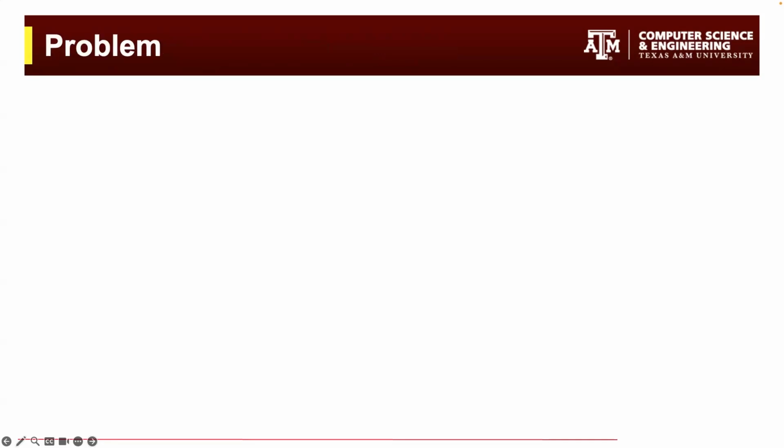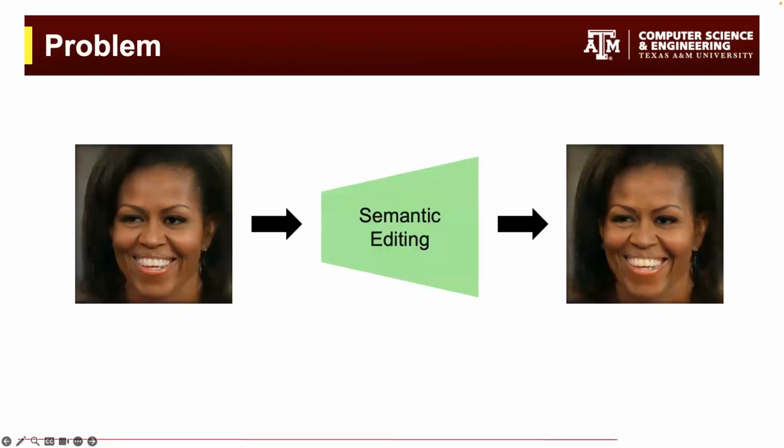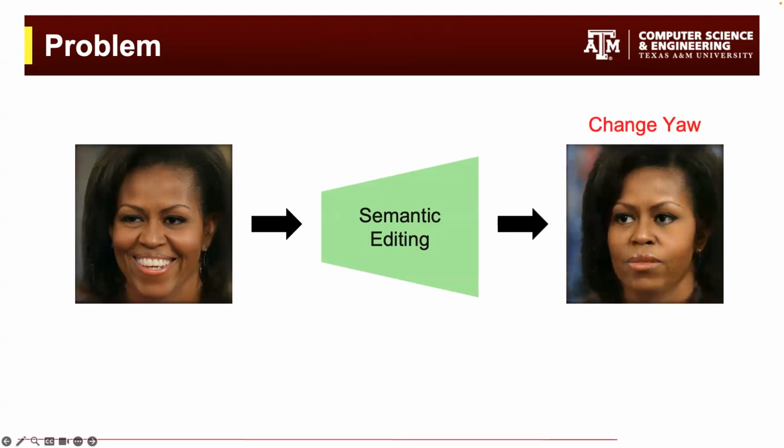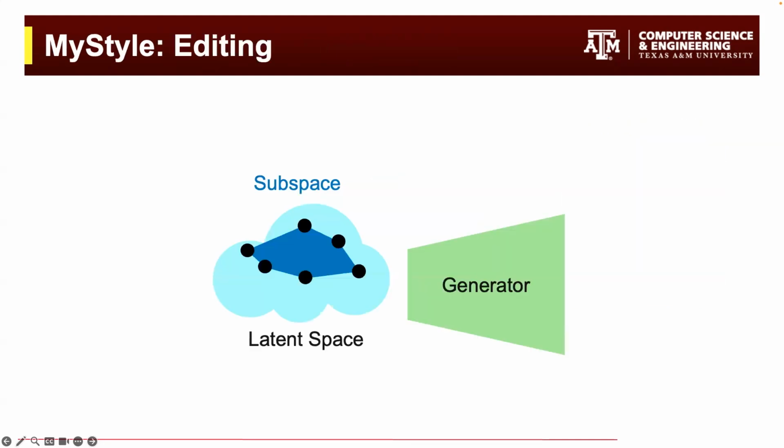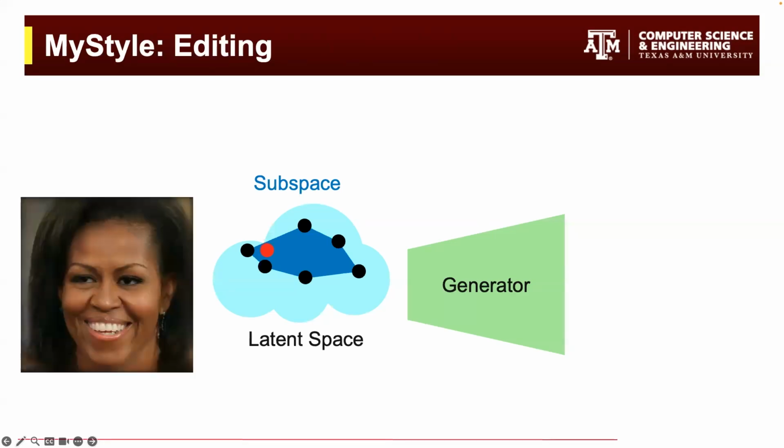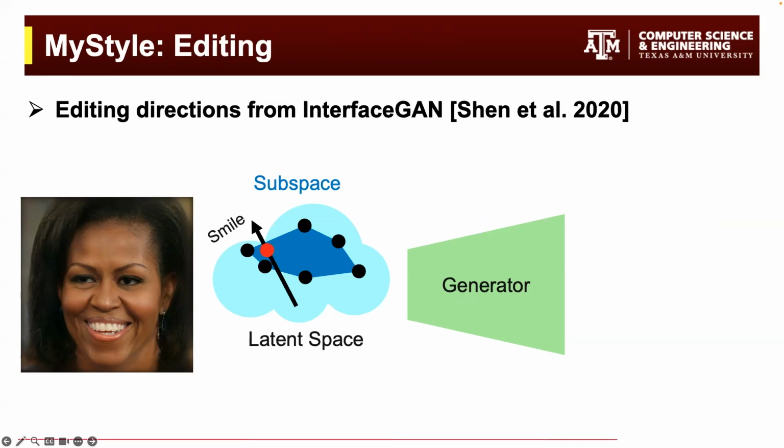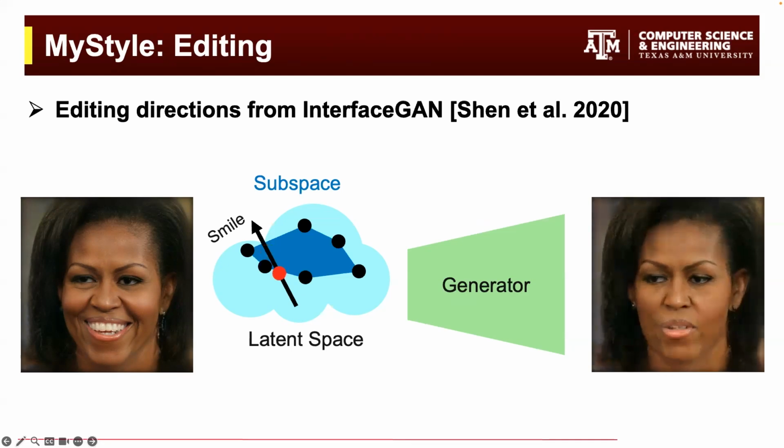Unfortunately, the edited results produced by MyStyle are not fully disentangled. For example, here removing the smile results in changing the yaw angle. To understand the source of the problem, let's see how MyStyle performs the edits. MyStyle first inverts the image into the subspace, and then moves the latent code along the smile direction provided by InterFaceGAN. However, if the user over-edits, the latent code quickly falls outside the subspace, producing results with altered identity.